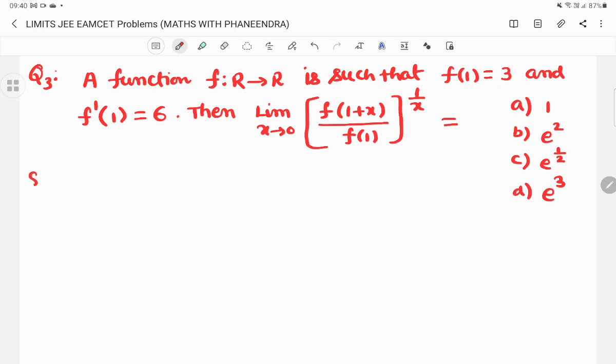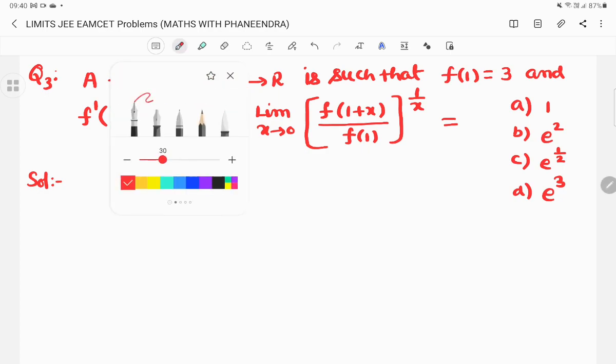So here, how to approach this type of problem? This also belongs to limit x tends to a, f of x whole power g of x. It reaches the 1 power infinity form. That is the reason I am explaining now.